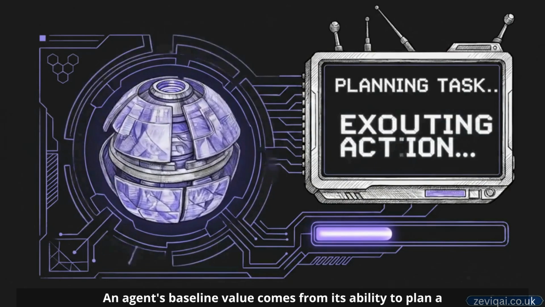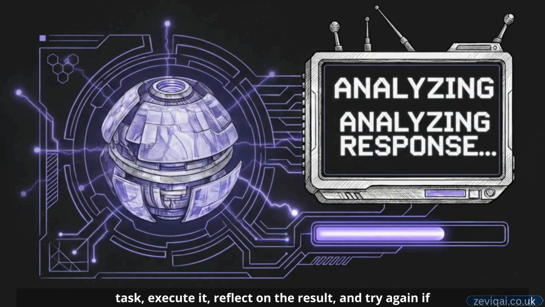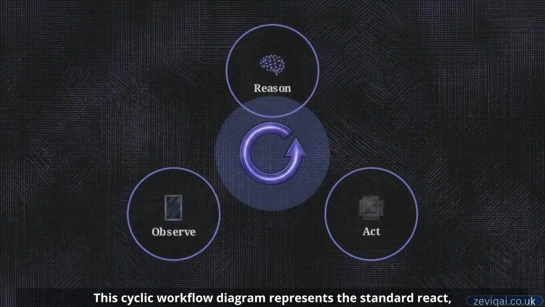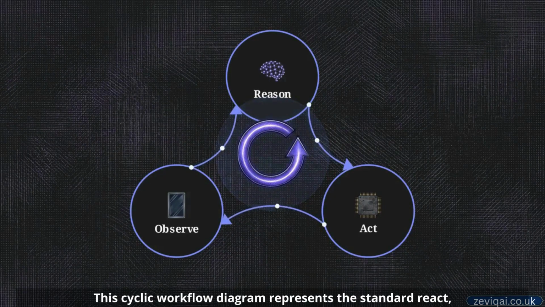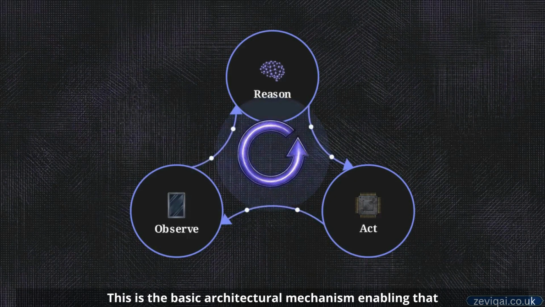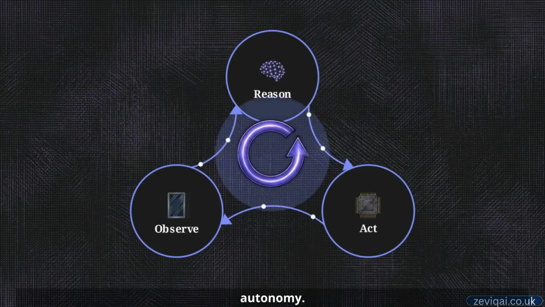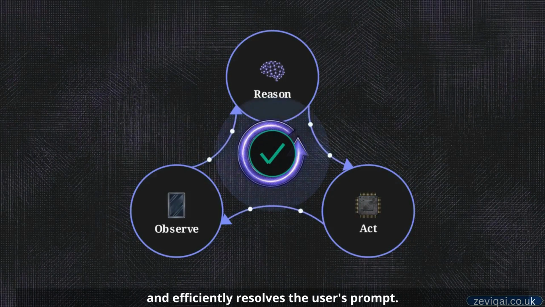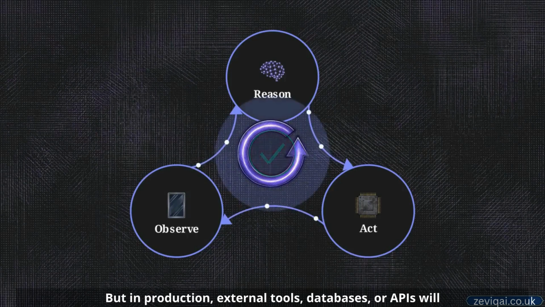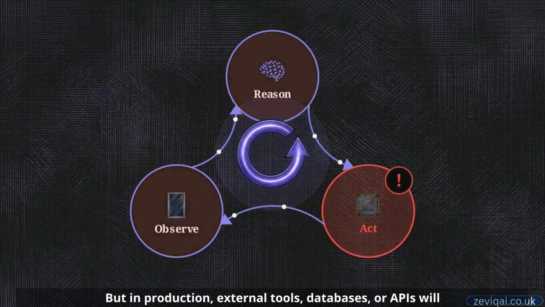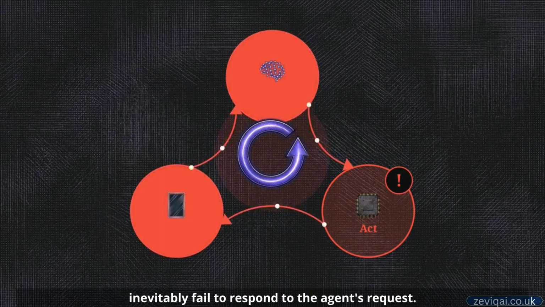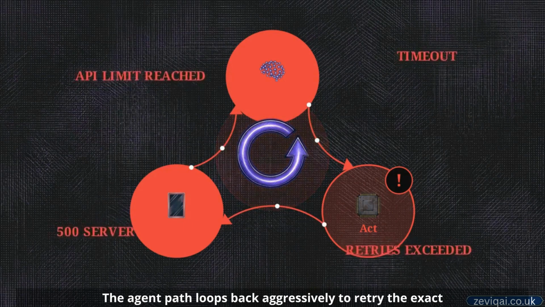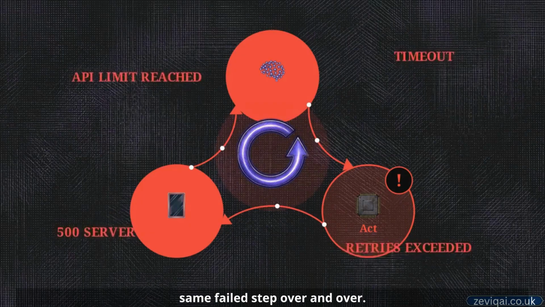An agent's baseline value comes from its ability to plan a task, execute it, reflect on the result, and try again if it fails. This cyclic workflow diagram represents the standard ReAct, or reason-act, cycle. This is the basic architectural mechanism enabling that autonomy. In a perfect scenario, this loop completes successfully on the first or second try and efficiently resolves the user's prompt. But in production, external tools, databases, or APIs will inevitably fail to respond to the agent's request. The system attempts to recover. The agent path loops back aggressively to retry the exact same failed step over and over.